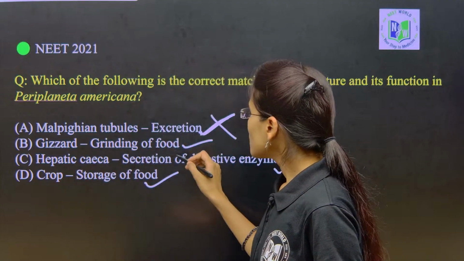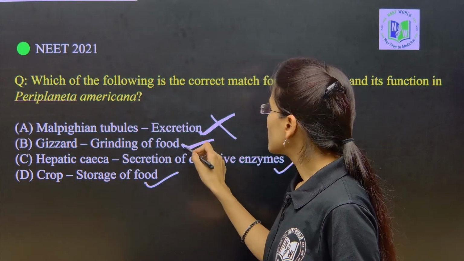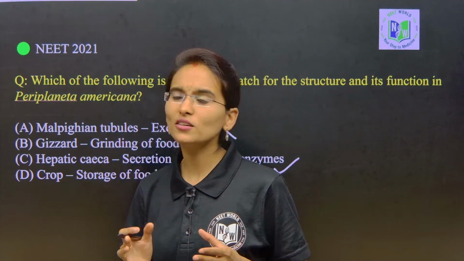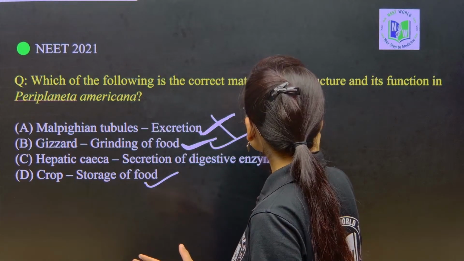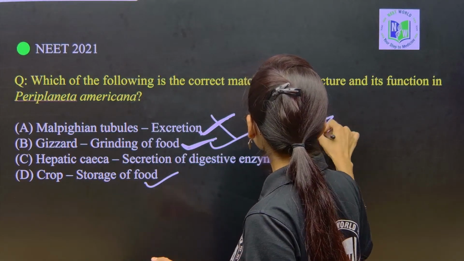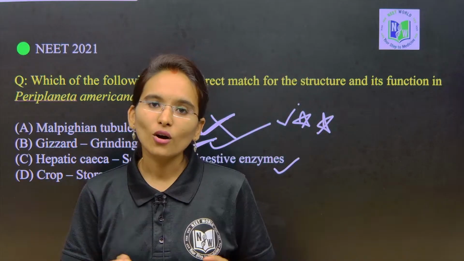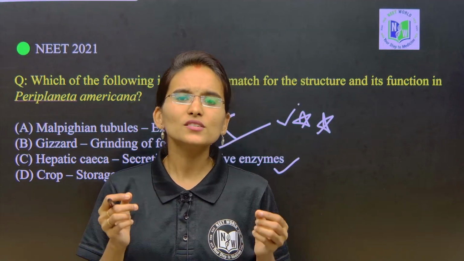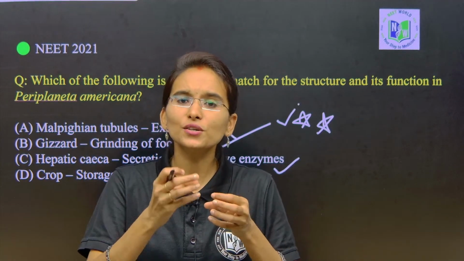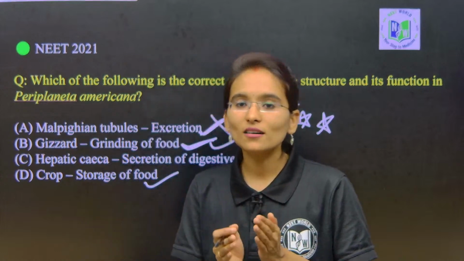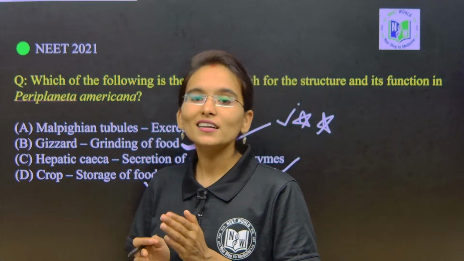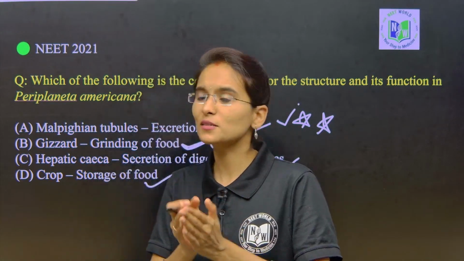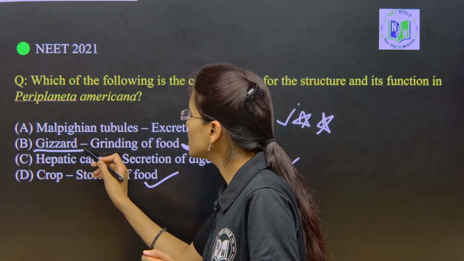Coming to the gizzard, gizzard is involved in grinding of food. So it is absolutely the right answer, because the mouth parts of the cockroach contain mandibles which just bite and chew the food, but the complete grinding and breakdown of the food, making it into a fine paste-like structure, occurs especially by the involvement of the gizzard.